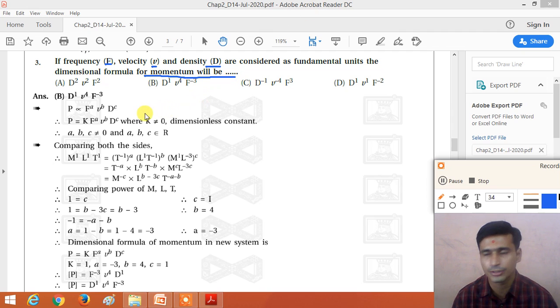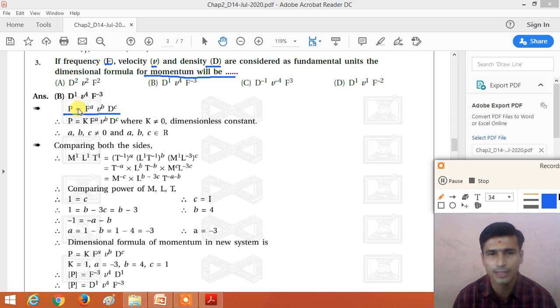So here, dear student, we first write that the momentum P depends on the frequency F, velocity V and density D. So momentum P is directly proportional to the frequency F raised to A, velocity V raised to B and density D raised to C. We can take X, Y, Z also, it doesn't matter, right?